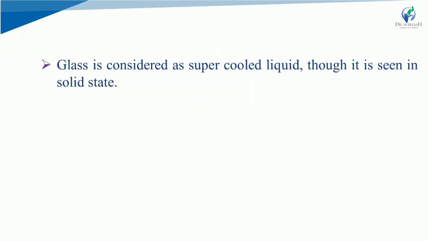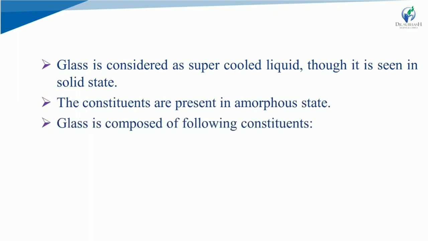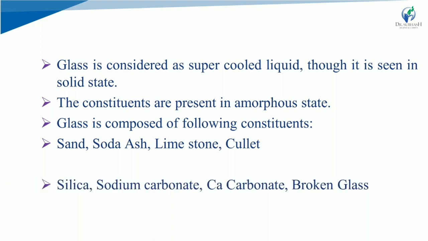Glass is considered a super cooled liquid, though it is seen in the solid state. When you drink water in a glass, you think it is solid, but actually it is a super cooled liquid. The constituents are present in an amorphous state. Glass is composed of sand, soda ash, limestone and cullet. That is, silica, sodium carbonate, calcium carbonate and broken glass.